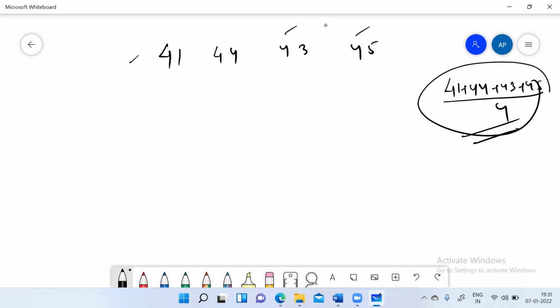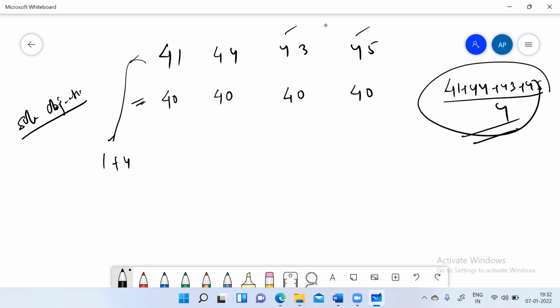But my sole objective is to make everyone the same. If I redistribute it in a way so that every number is the same, that value will be my average. So what I'll do here, I'll keep 40 for everyone. And if I keep 40 for everyone, I'll be getting 1 plus 4 plus 3 plus 5 in my hand extra. That needs to be redistributed again. If I sum it, this will be 13.